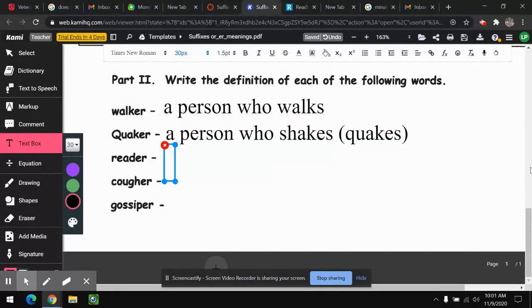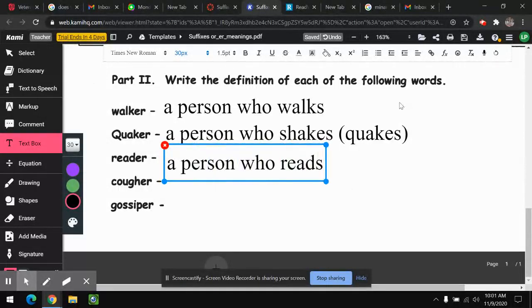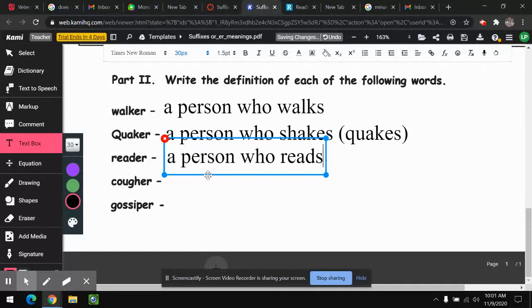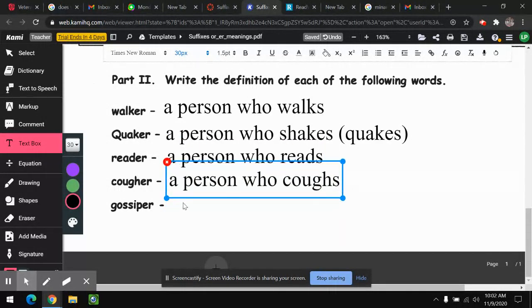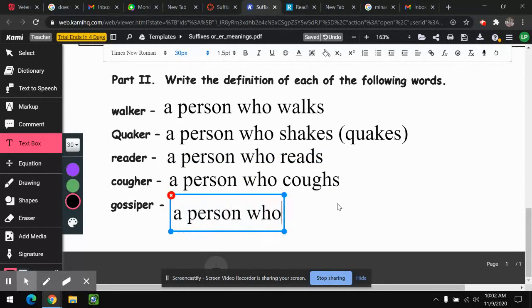A reader is a person who reads. A cougher is a person who what? Who coughs. And a gossiper is a person who gossips. When we add ER or OR to a word, most of the time it's going to be a person who. A person who gossips.